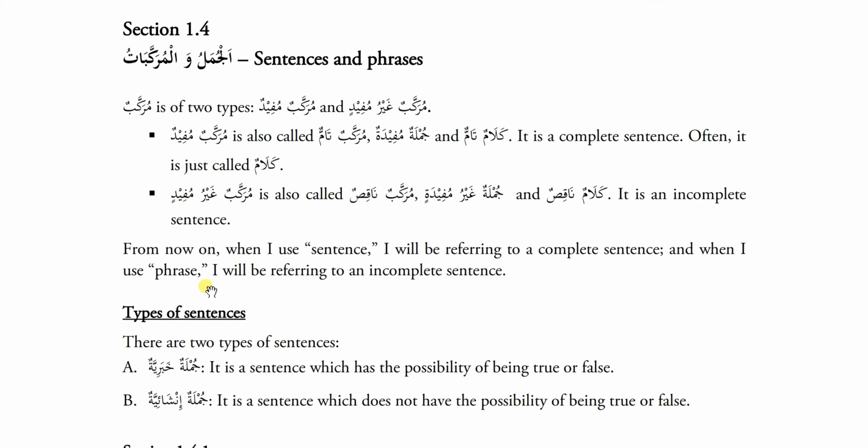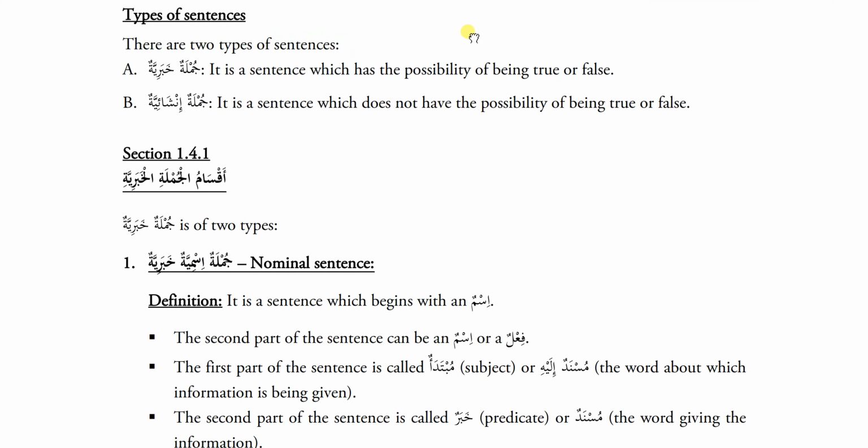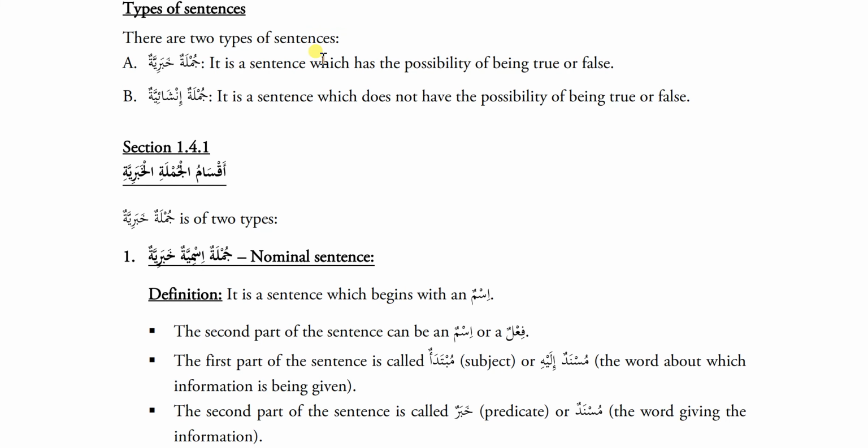See, types of sentences. There are two types of sentence. Jumlatun khabariyatun: it is a sentence which has the possibility of being true or false. Jumlatun insha'iyatun: it is a sentence which does not have the possibility of being true or false. Okay. Jumla insha'iyya, jumla khabariya.